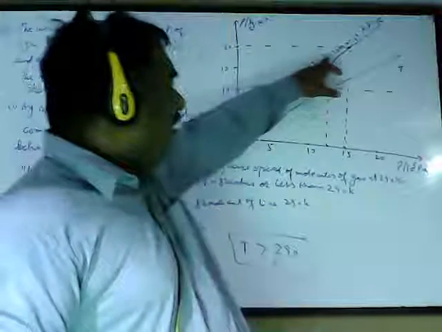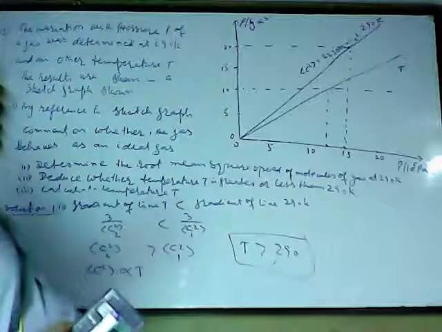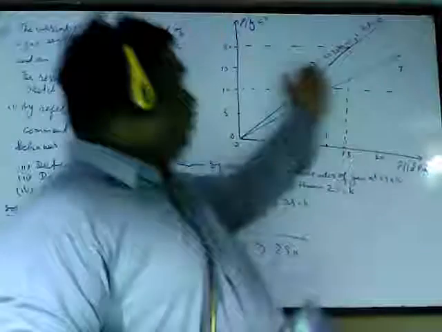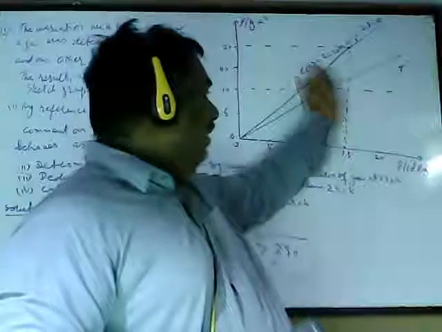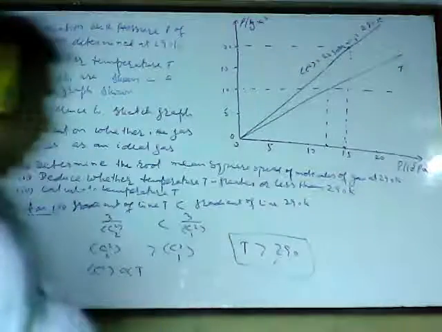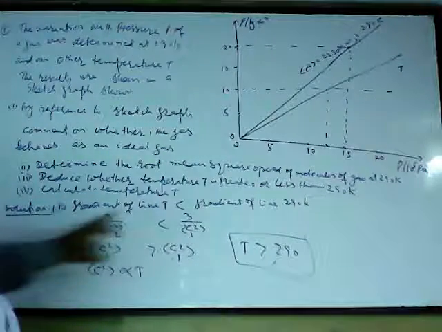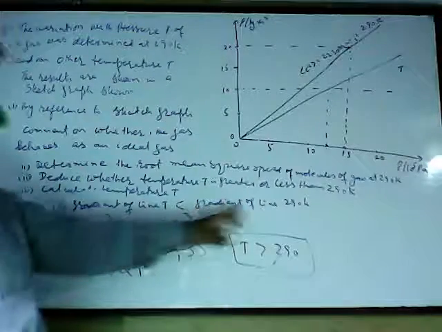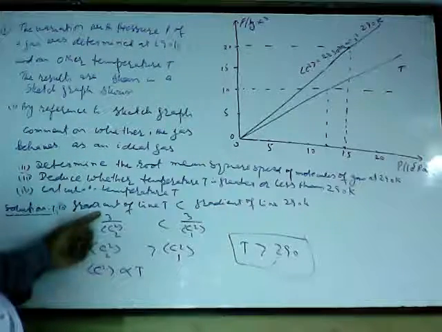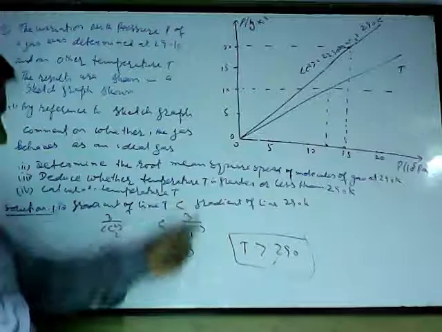So you will be getting a greater value of c square for T. If a greater mean c square is obtained, then the value of T must be greater. That's the simple thing. So in just 2 lines: gradient of line T is less than gradient of line 290 Kelvin, so 3 upon C2 square must be less than 3 upon C1 square.